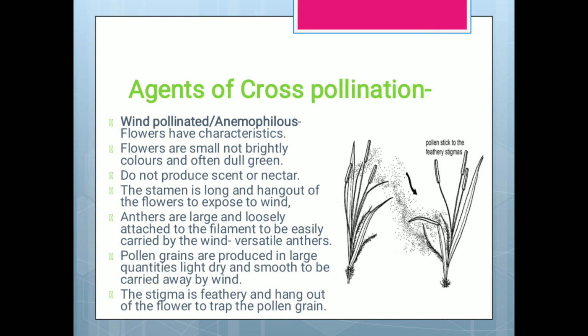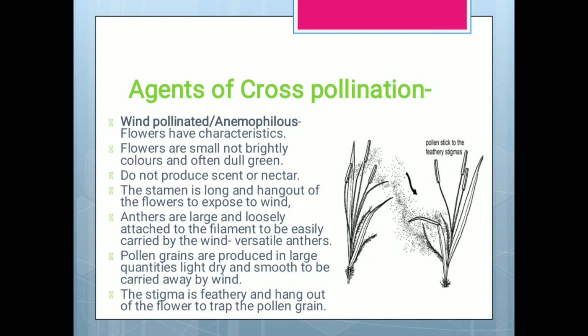Wind pollinated. These are also called anemophilous. They also have some characteristics. Let's see them. Flowers are small, not brightly colored, and often dull green. They do not produce scent or nectar, so they don't need insects to be pollinated, and they can just be pollinated by wind. So they shall not be sticky, because if the pollen grains are sticky, they will be stuck to the flower and they will not go with the wind. And they do not need to be showy and colorful and produce sweet nectar.